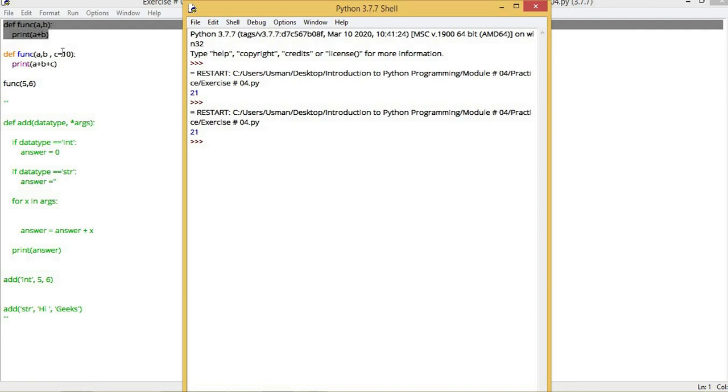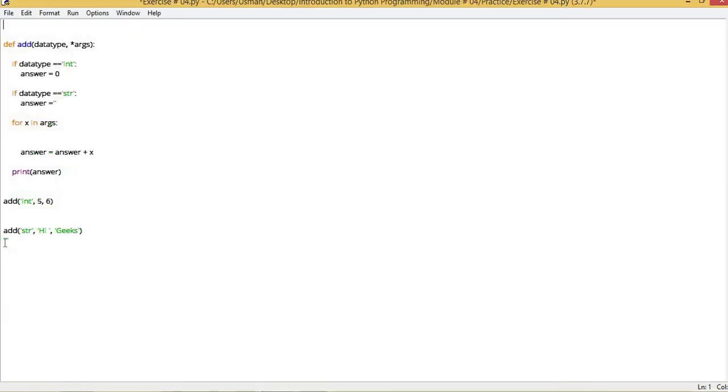In Python, there is a technique for imitating method overloading, which is not really method overloading, but we use one function and use its definition differently every time. We will see this. We created a function with the name add and passed 2 parameters in it. The first is data type and the second is a number of arbitrary arguments. We have studied this before, what arbitrary arguments are and how we pass them. For them we use the special character of star. When we call this function, we call it 2 times and both times the number of parameters is different, and it will select its computation on the basis of the number of parameters.